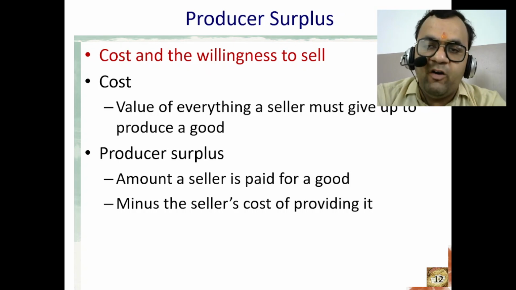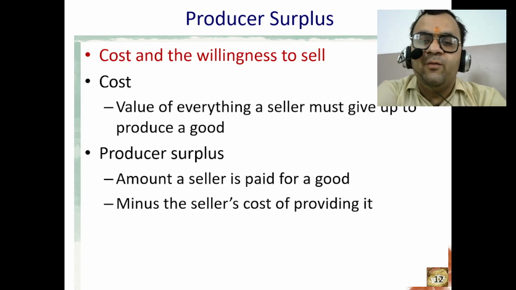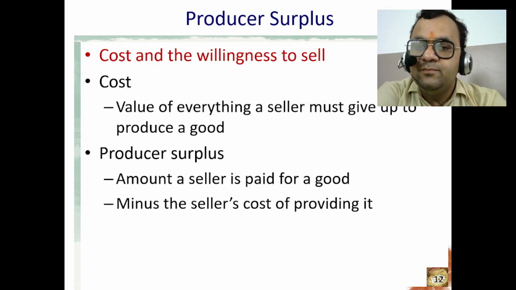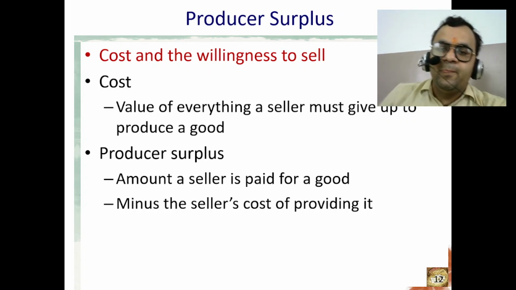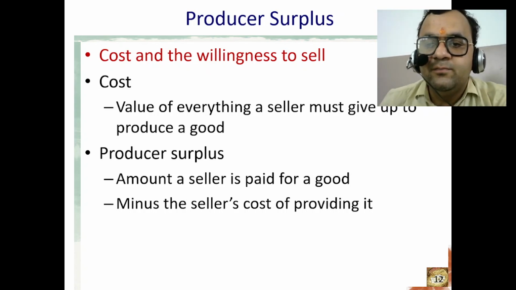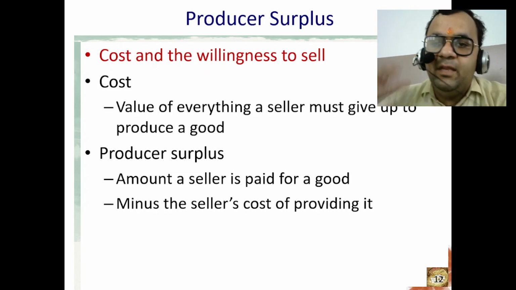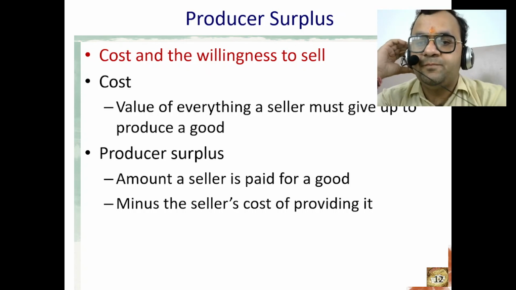It represents the profit or surplus value that producers receive from selling their product at a price higher than their willingness to sell. Producer surplus measures the benefit that a producer derives from selling at a price higher than their minimum acceptable price.